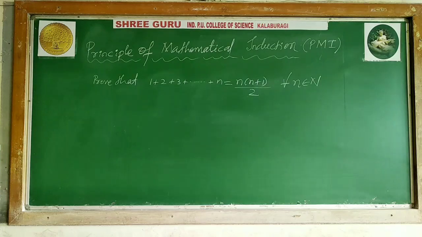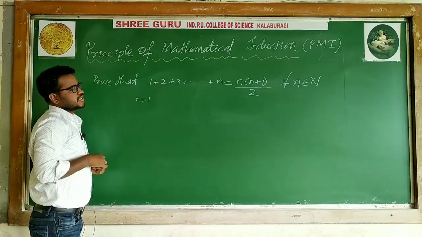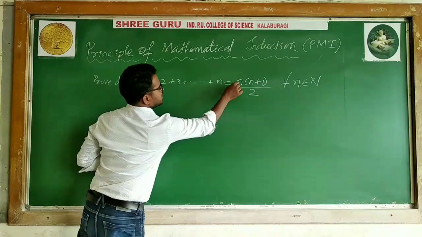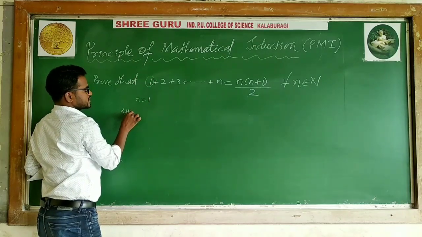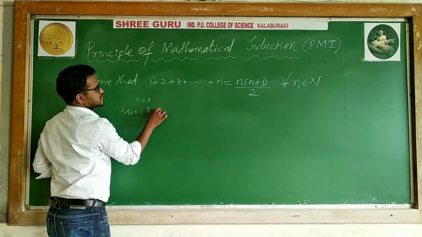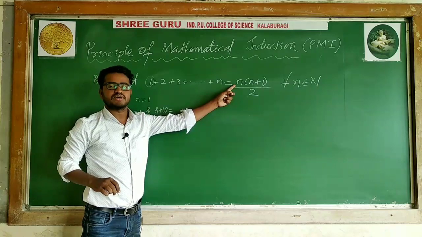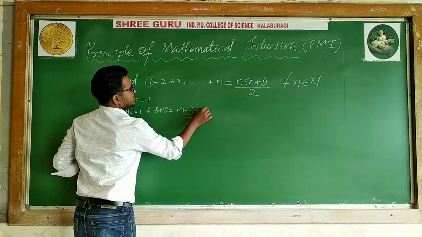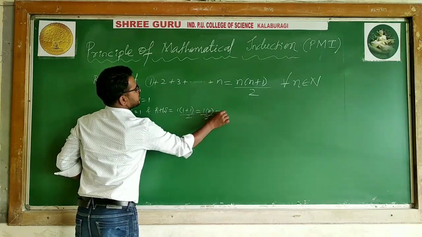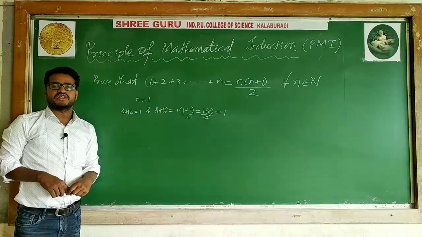In this case, when n is equal to 1, it means the first term. Then n into n plus 1 divided by 2 becomes 1 into 1 plus 1 divided by 2. LHS is equal to 1. What is RHS? Wherever you have n, you substitute n is equal to 1. So 1 into 1 plus 1 divided by 2, which is 1 into 2 divided by 2. The 2s cancel, and we get 1. LHS is equal to RHS, so the given statement is true for n is equal to 1.